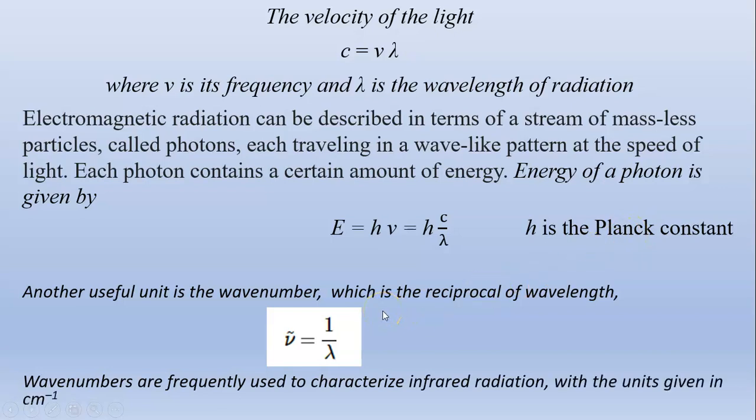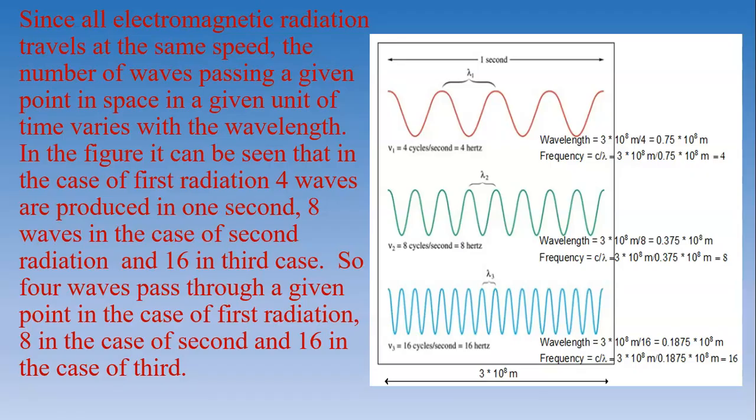Another useful unit in spectroscopy is the wave number, which is the reciprocal of wavelength, and it is represented by the symbol ν̄. Wave numbers are frequently used to characterize infrared radiation, with the units given in cm⁻¹. Since all electromagnetic radiation travels at the same speed, the number of waves passing a given point in space in a given unit of time varies with the wavelength.